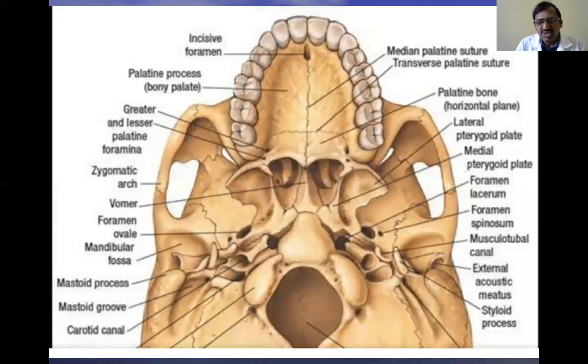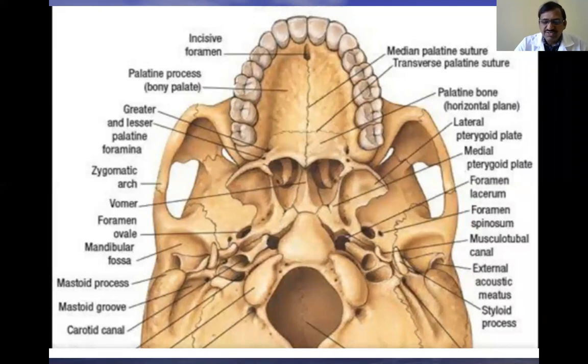Sometimes there is a fracture of the neck of the mandible, which may be intracapsular or extracapsular, or a fracture of the body or ramus of the mandible. There are so many clinical conditions like that, and they come under facial-maxillary surgery.